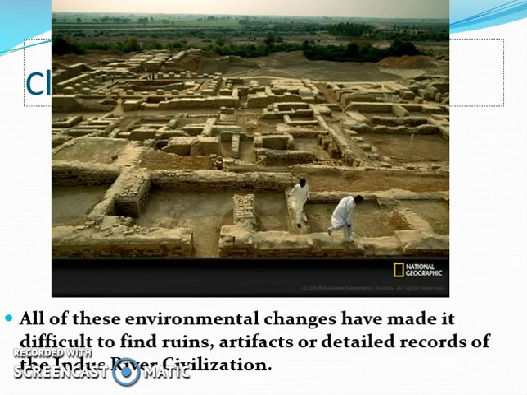Because of all of these environmental changes, there's really a lot of difficulty in finding ruins or artifacts from the Indus River civilization. And as I said before, we still have not been able to decipher or figure out what the Indus script, the type of writing used in ancient India, says. And so there's still a whole lot we don't know about these early civilizations. And again, specifically looking at the cities of Mohenjo-Daro and Harappa.